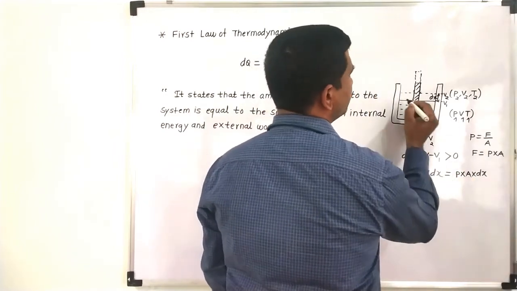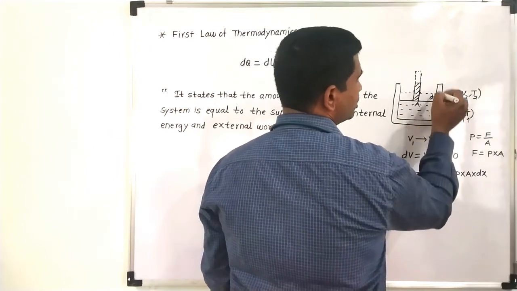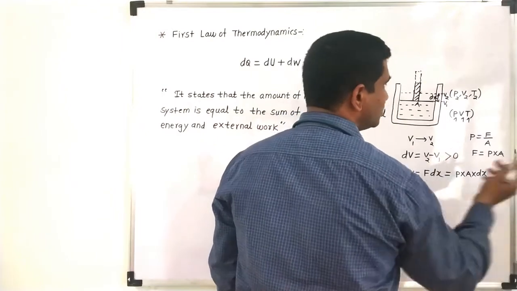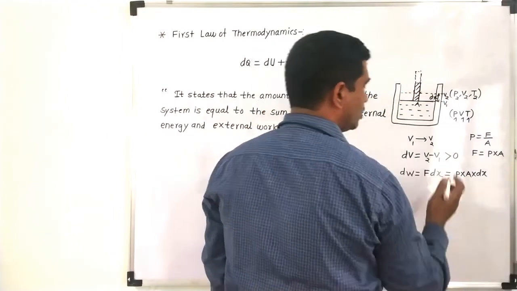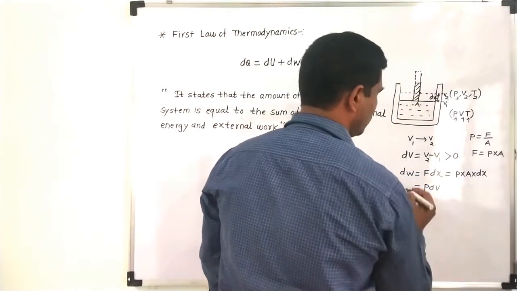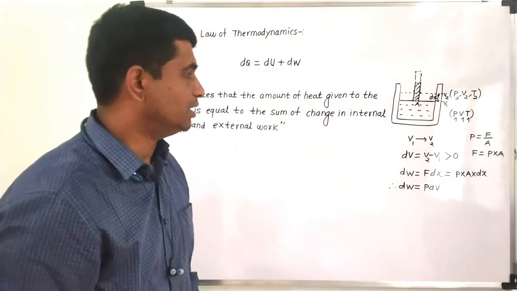So area into displacement: if A is the area of this piston and dx is the displacement, it is the area multiplied by the height. It is nothing but the volume of this region. And what is that volume? That is nothing but dV, the change in volume. So the work done is dW equal to P into dV.